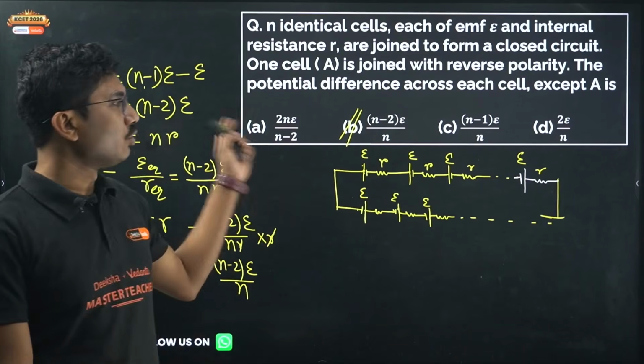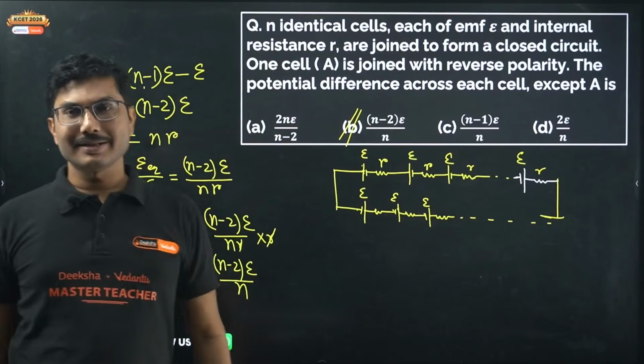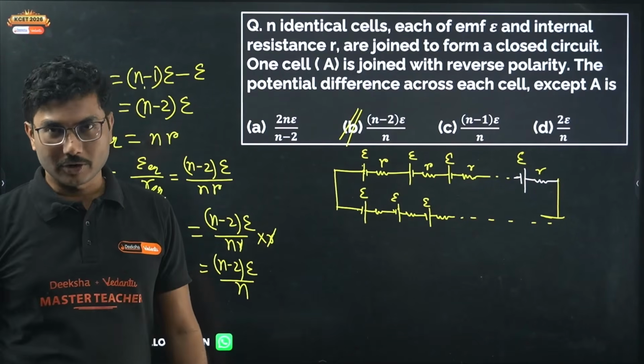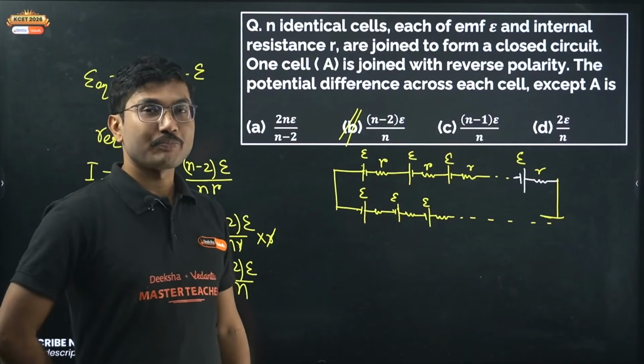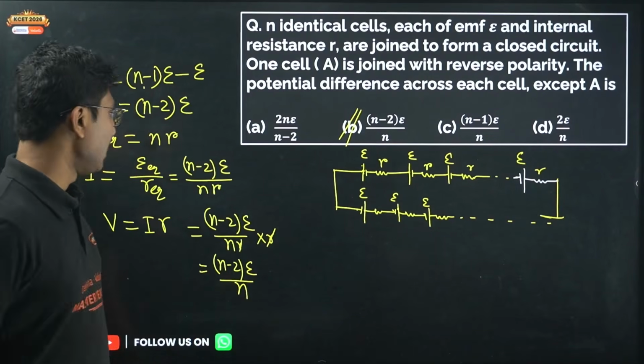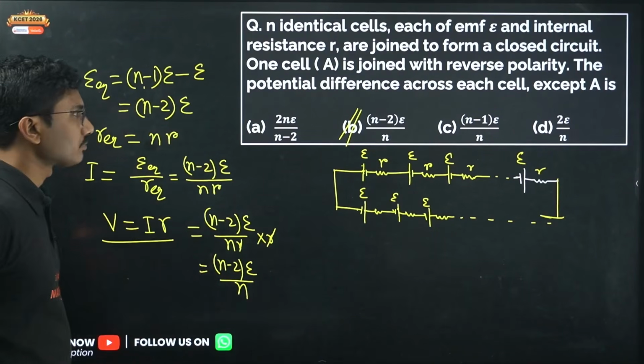Now because there is no external resistance, you should not do epsilon minus IR. Okay, epsilon minus IR is doable only when some external resistance is connected. Here you have to use this formula.